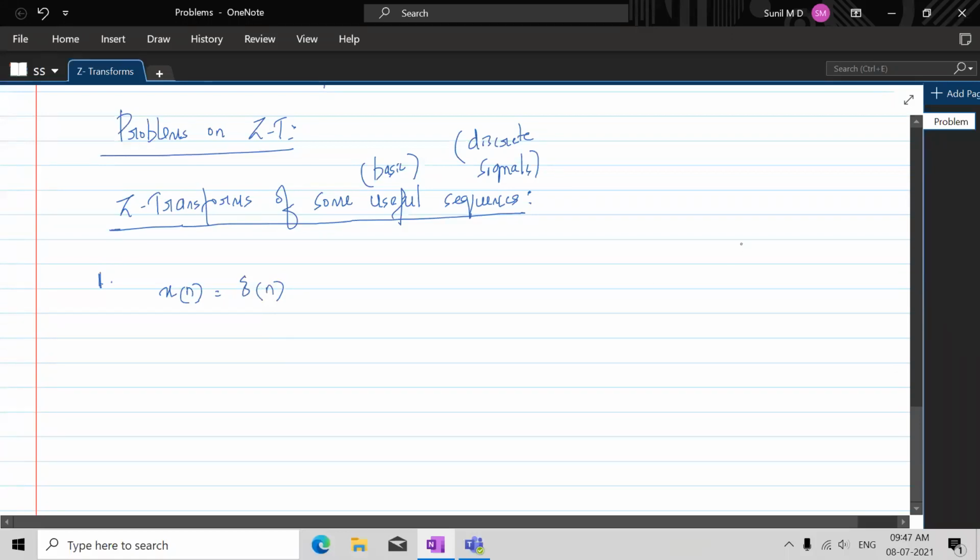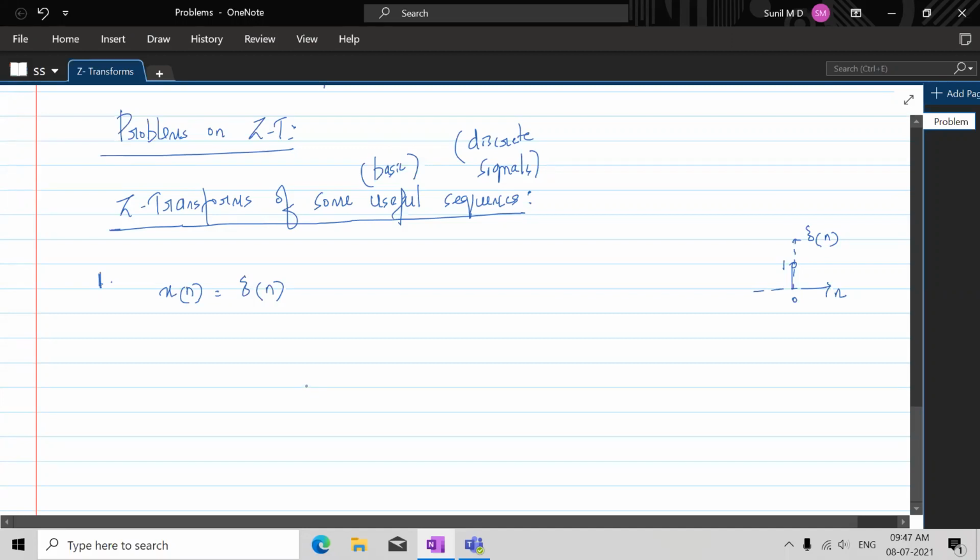What is delta of n? Delta of n is 1 at n equal to 0. So this is your delta of n. Delta of t is infinite, but delta of n is 1. Understand?